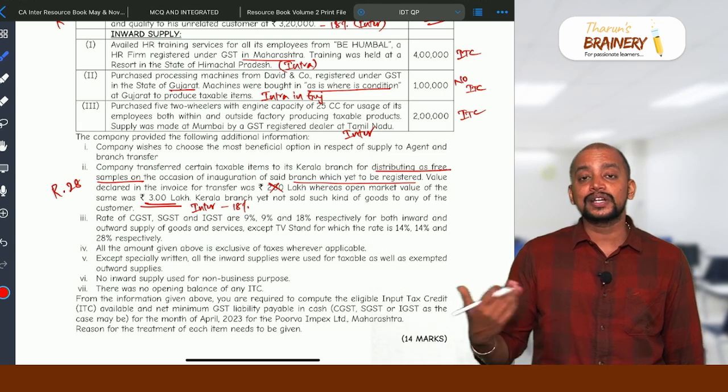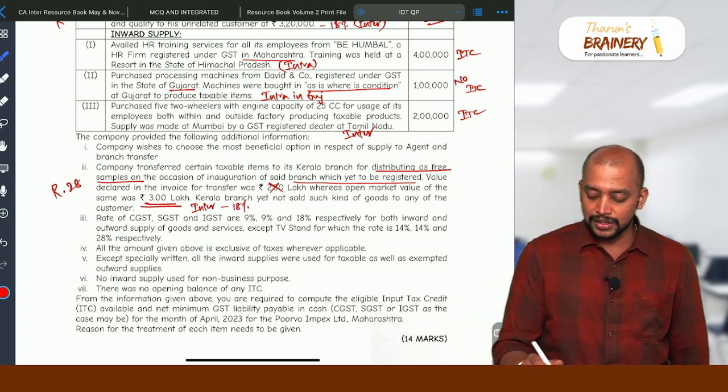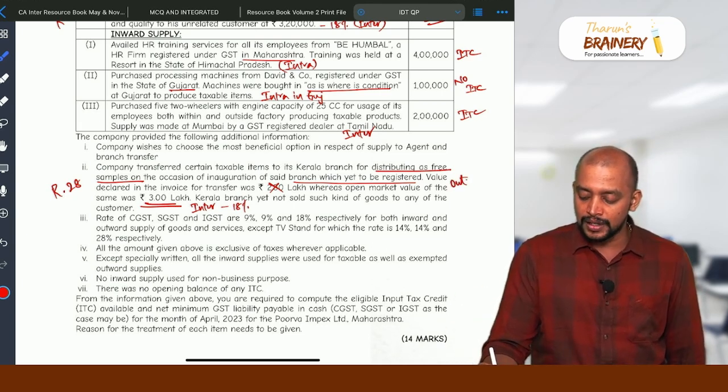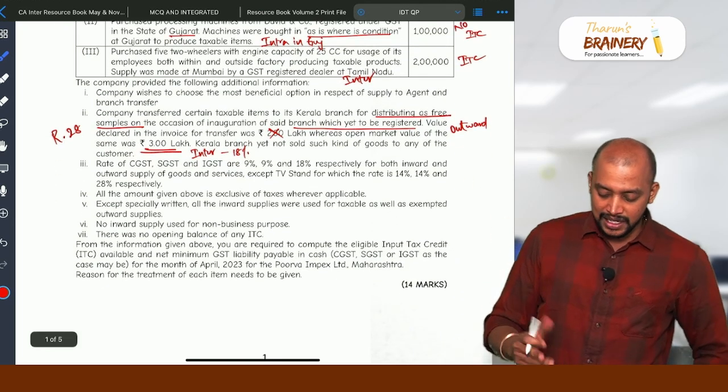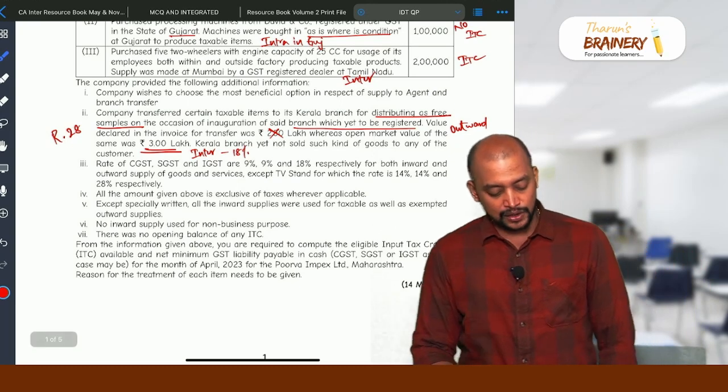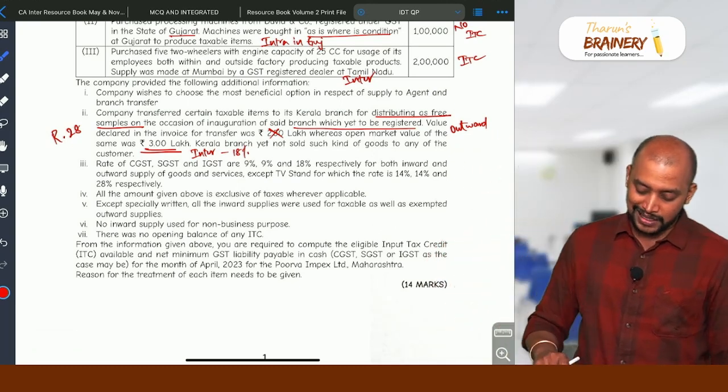Okay, this is outward supply. This is outward, this is not inward. This is outward, so we need to add it to the outward liability. Rate of GST: okay, we have already seen that all the given amounts are exclusive of taxes.